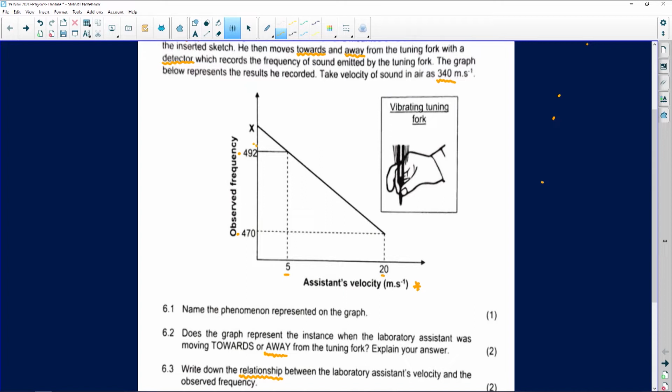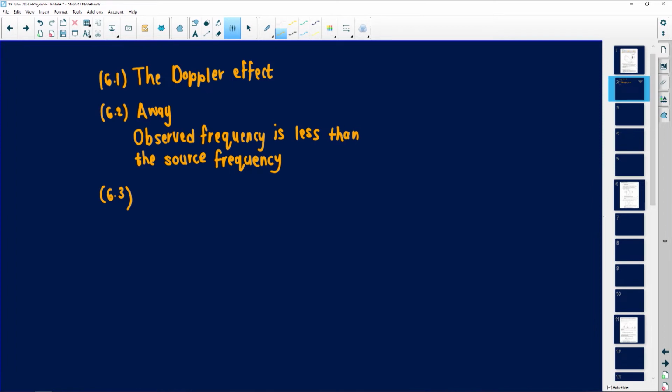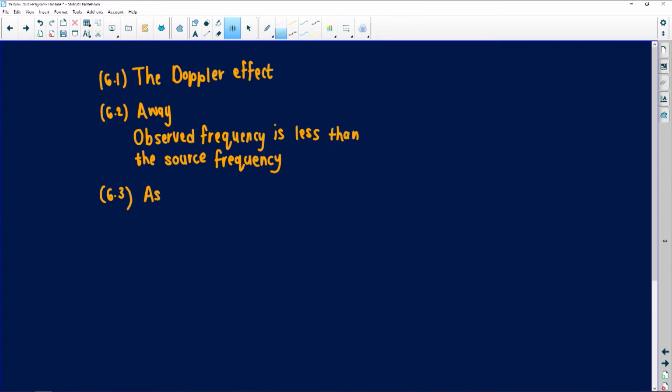The frequency started at 492, it decreases all the way to 470. However, the listener's velocity increases from 5 to 20. This was again for 2 marks. That is the relationship then that we have to mention. Remember to write full sentences.